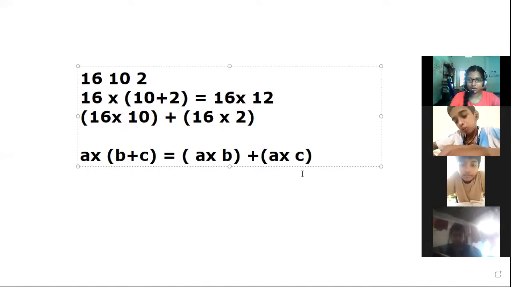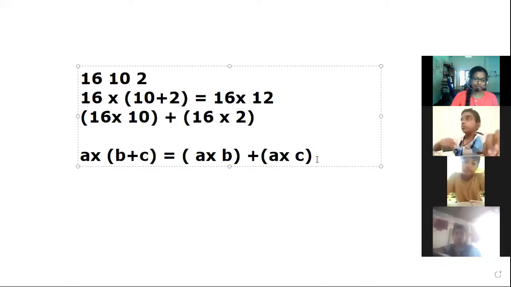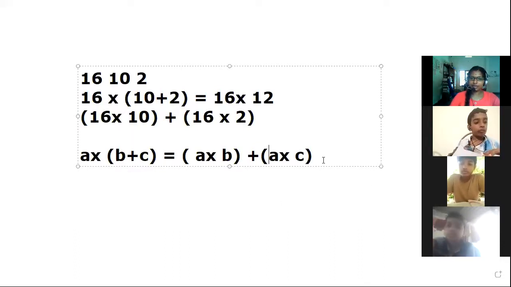Is it clear now? Yes. That is A into B plus C is equal to A into B plus A into C. That's it. Now we have to check in the case of integers. We know that 16, 10, 2 are also integers. But for checking this, I am going to take some negative integers also.